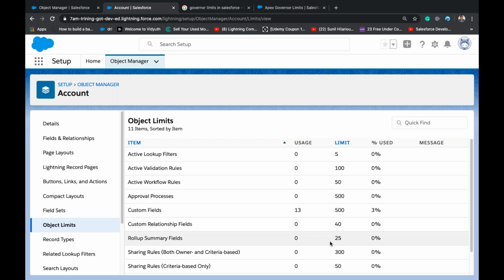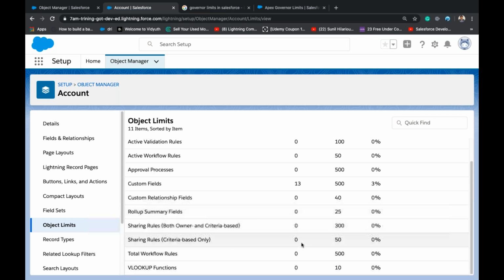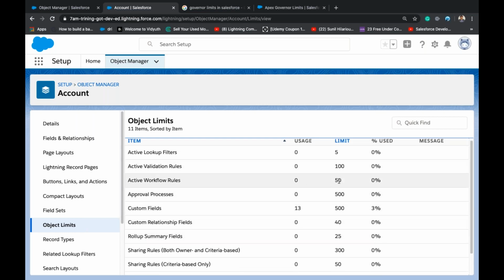How many roll-up summary fields? 25. How many sharing rules? 300. How many criteria based only? The top one is owner based and criteria based; here are only criteria based, 50. Total workflow rules we can create are 500. But how many active? Only 50.